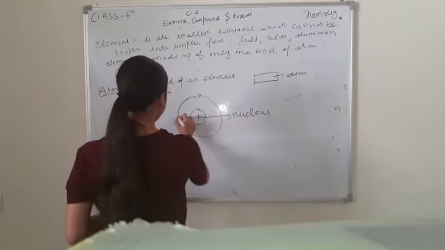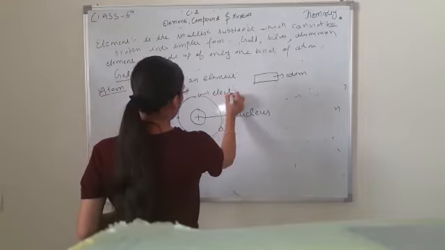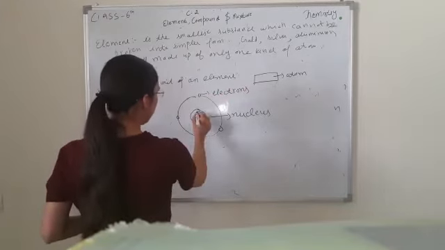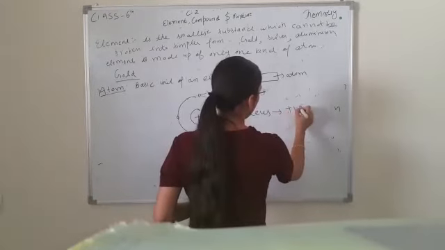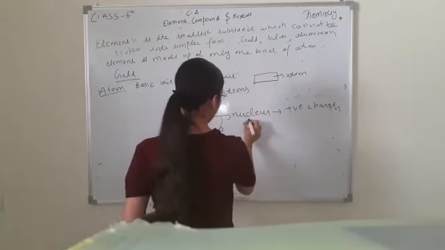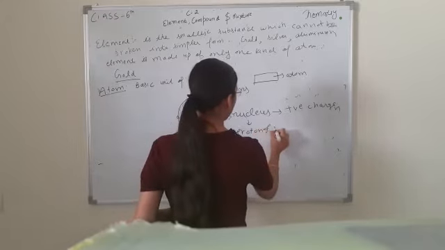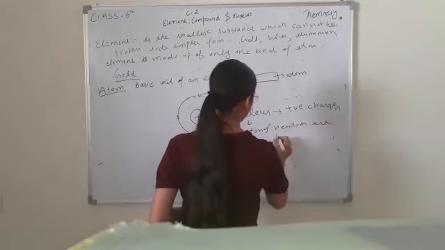And these are the electrons revolving around the nucleus. In the nucleus, proton and neutron are present.